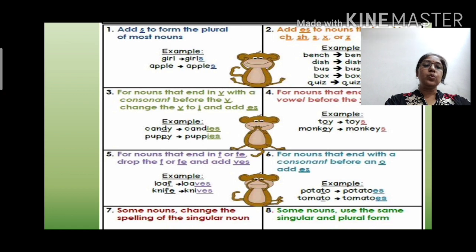So we have skipped y and we have changed it into plural by adding ies. Same with the puppy also, we have skipped y and instead we have written ies at the end of this word when we have changed it into plural.